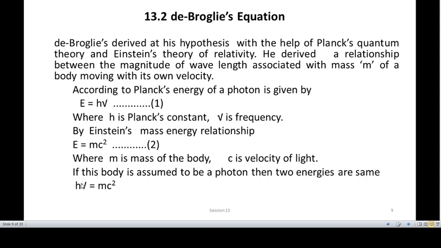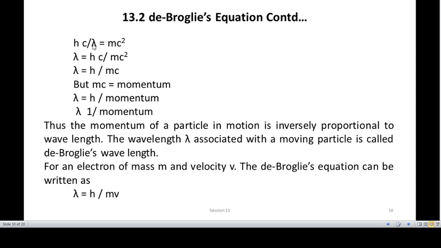Nu, the frequency, is c divided by lambda. So h nu becomes hc divided by lambda, which is equal to mc square. Lambda is equal to hc divided by mc square. Now c cancels, so you will have lambda is equal to h divided by mc.